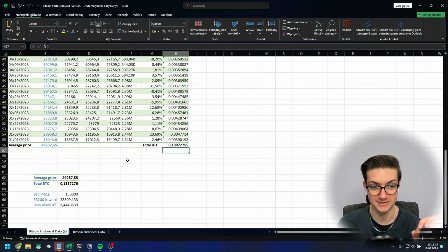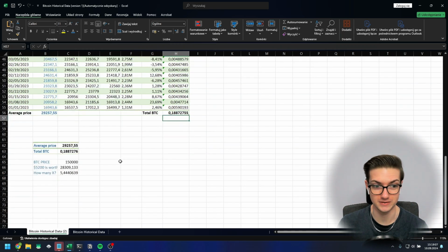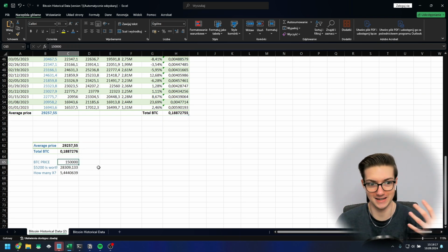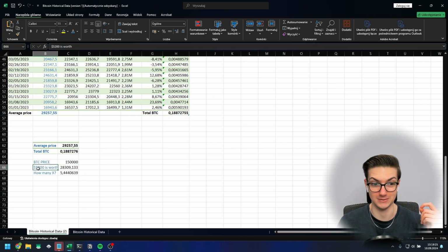And I made some interesting calculations because we are at the brink of the bull run where the price completely skyrockets, where $150,000 per Bitcoin is possible. And in that case, if you were to invest only $5,200, once we hit $150,000 per Bitcoin, you would be sitting at $28,000, which would multiply your initial investment by 5.44, which is pretty good.